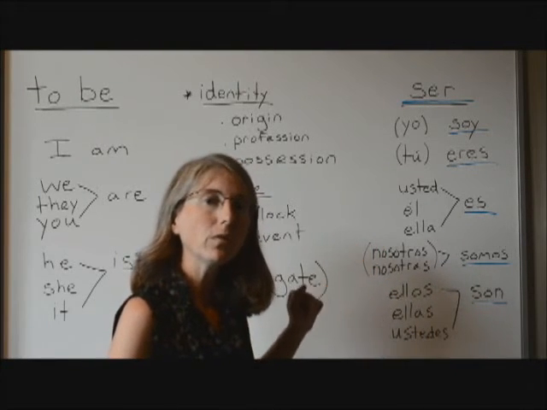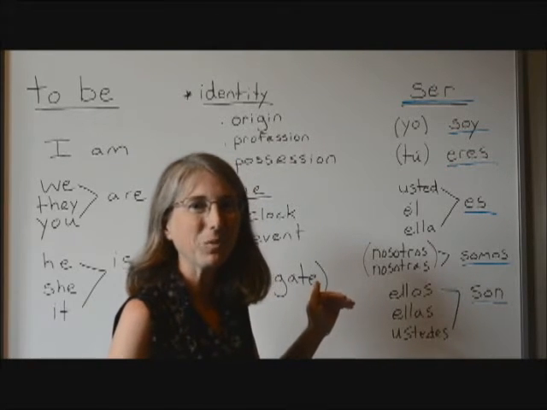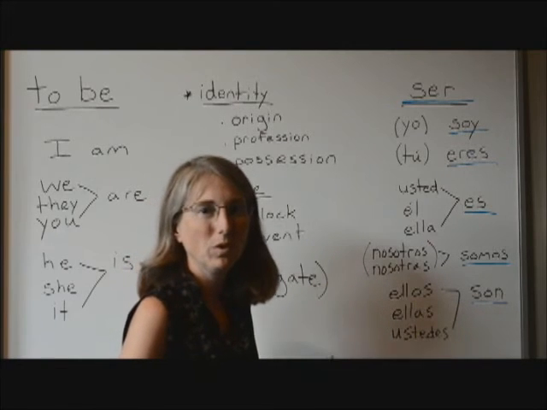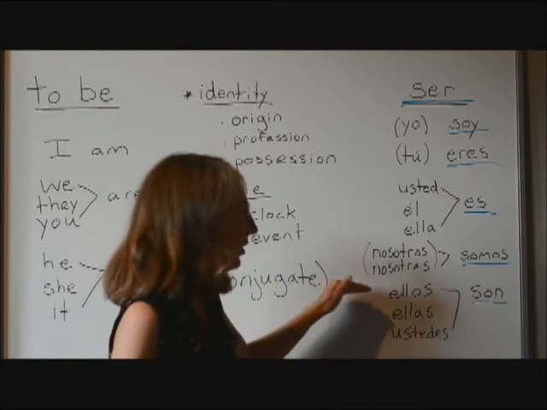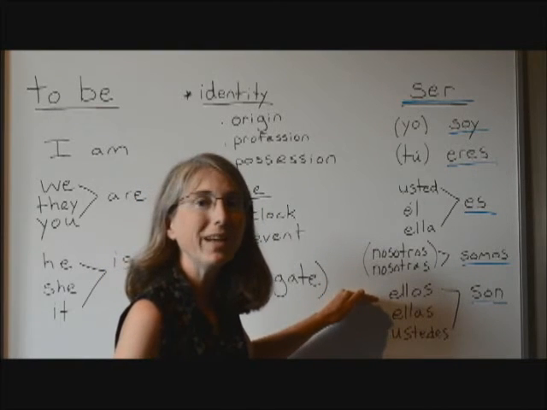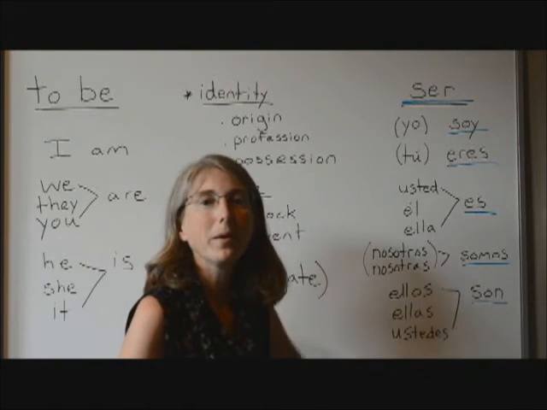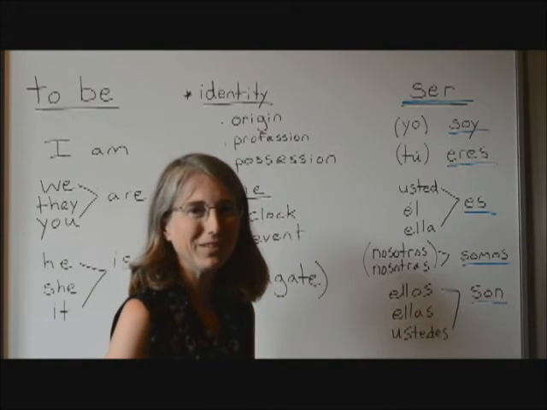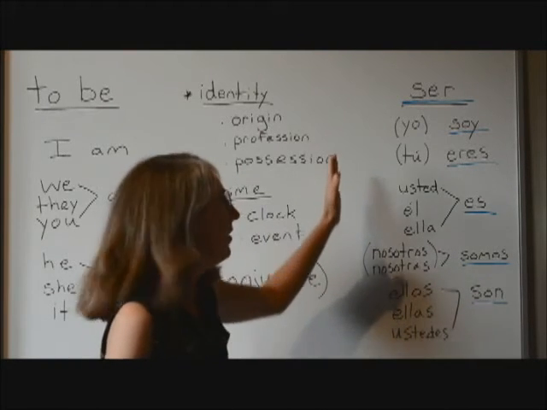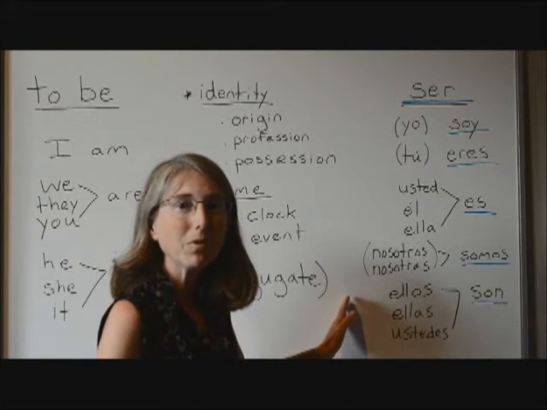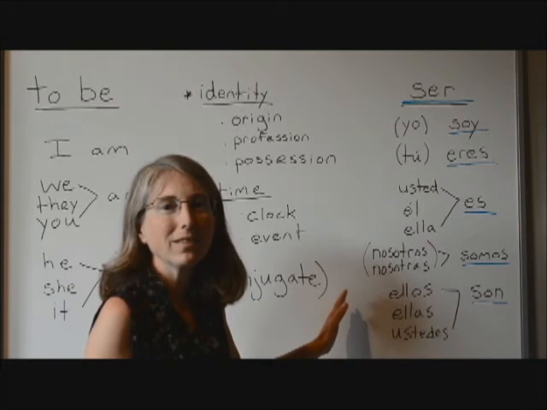Well, since it's a boy and a girl, that's plural, and there's a boy there, so we have to choose ellos. I could say, they are my friends. They are my friends. Ellos. So if it's ellos, then the form of ser is going to be son. Ellos son mis amigos. They are my friends. So if you can remember these forms of ser and which pronouns go with which forms, you will be able to conjugate ser according to any subject.